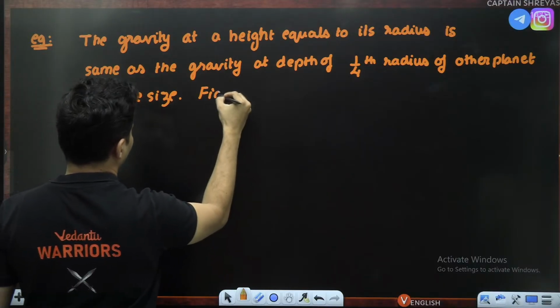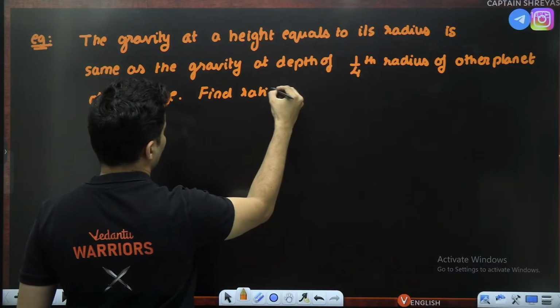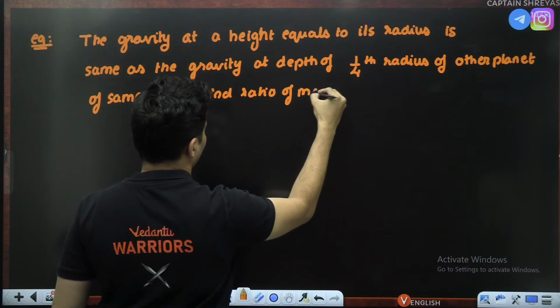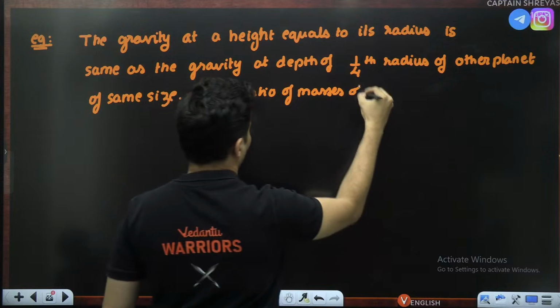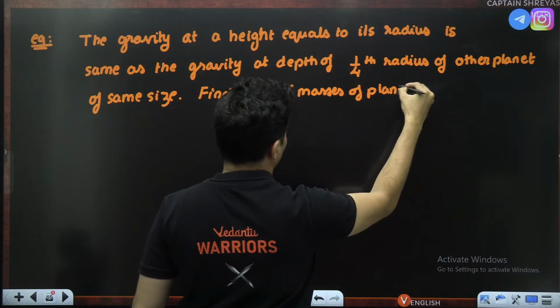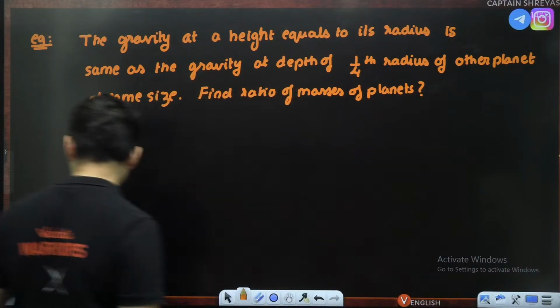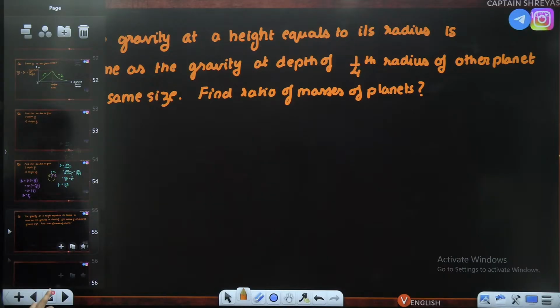The question is, find the ratio of the masses of the planets.